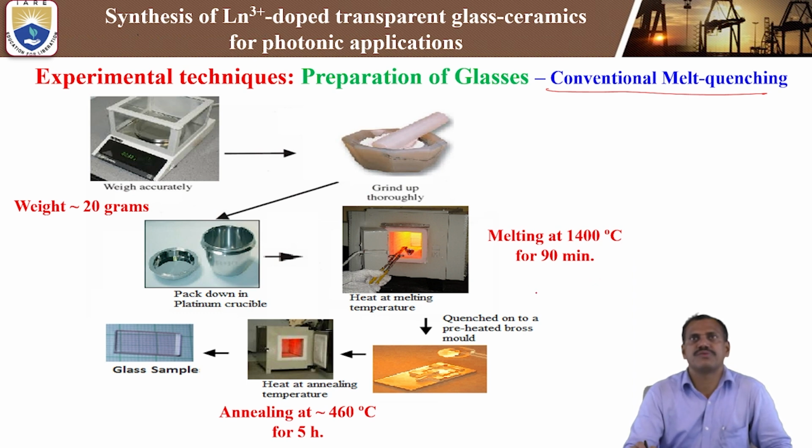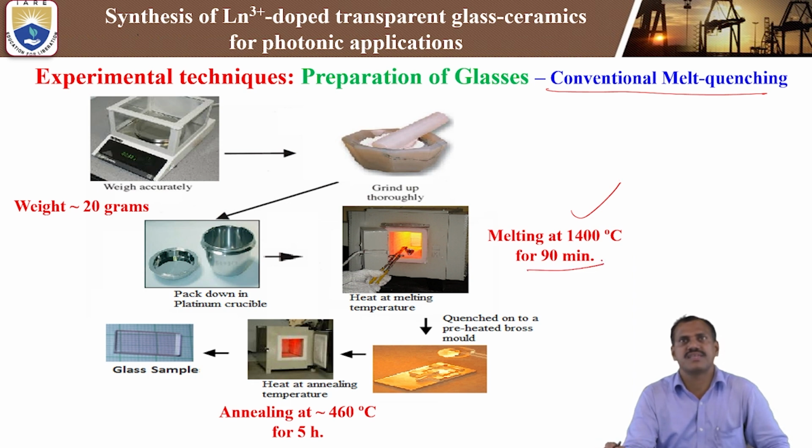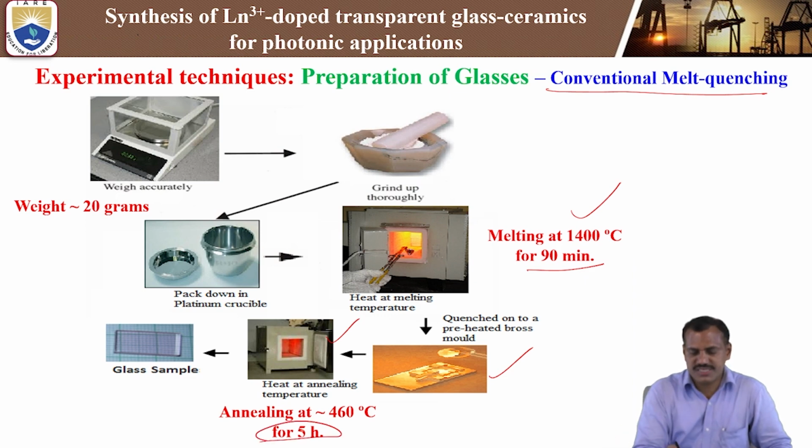Then we keep it in the electrical furnace at the melting temperature of 1400 degrees centigrade for 90 minutes duration. That means 1 hour 30 minutes. After melting the glass composition chemicals, we pour it into the preheated brass mold. After the brass mold, we keep it in the annealing furnace at the temperature of 460 degrees centigrade for 5 hours duration. After that, we cool down to room temperature.